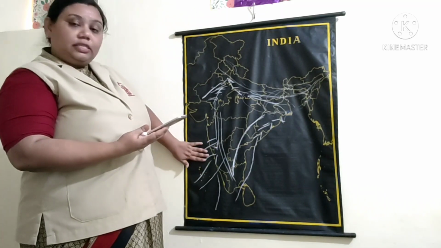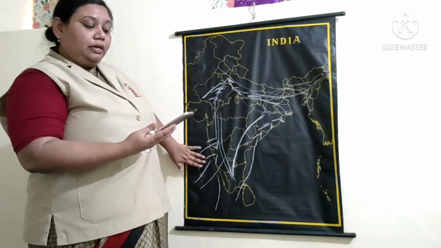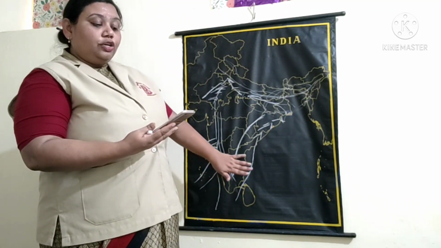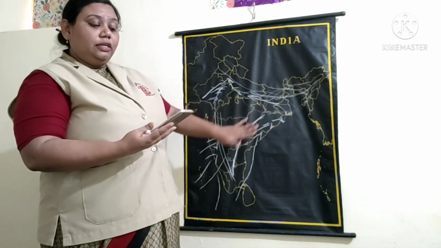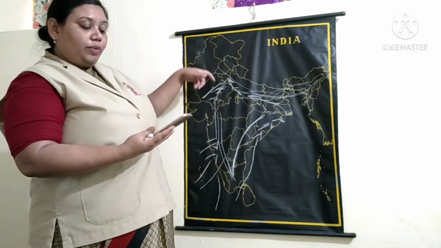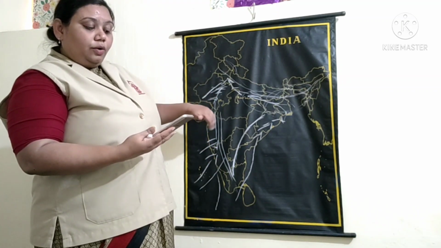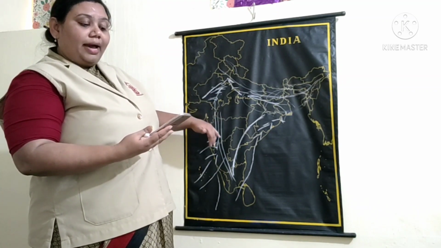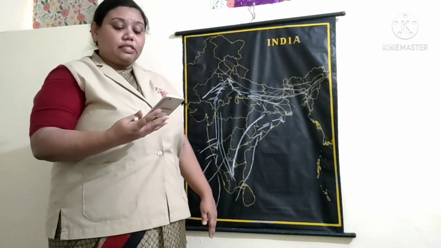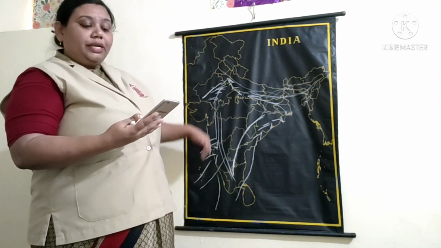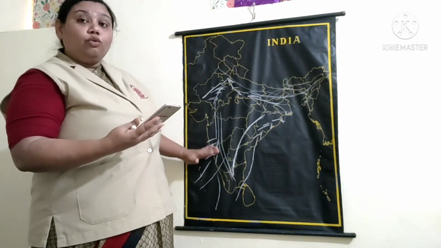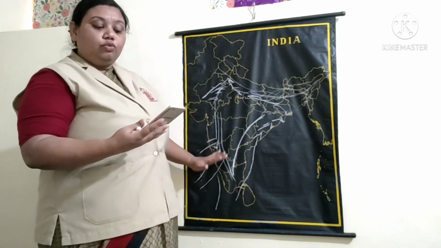Here is the Arabian Sea. Heavy rain is caused along the western coastal region, and the Western Ghats serve as a barrier on its way. These winds are called the southwest monsoon winds.